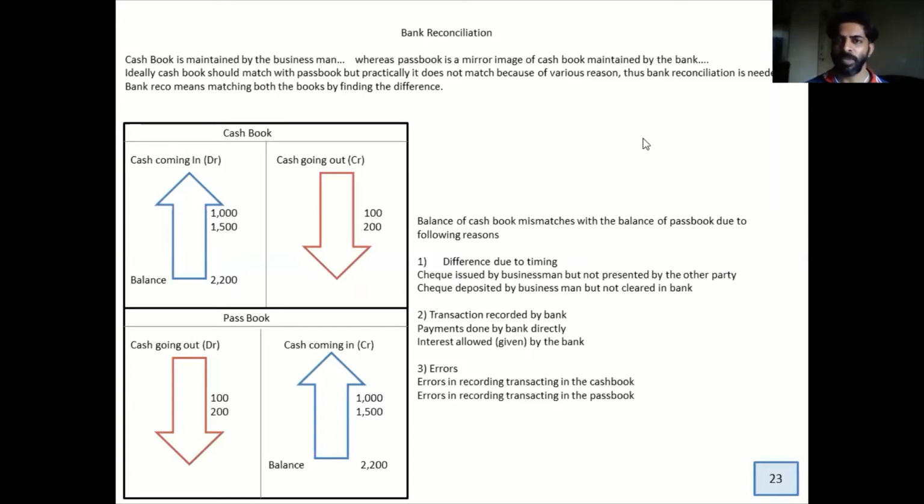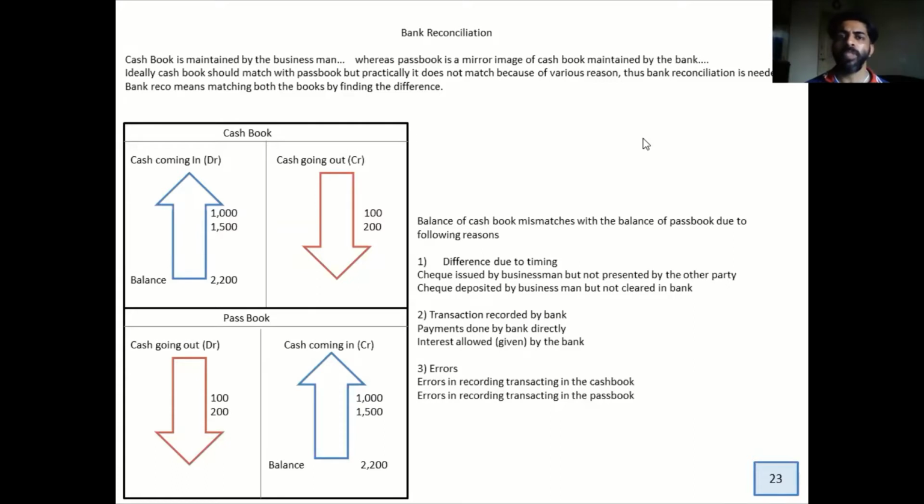What is cash book? Cash book is a book which is maintained by the accountant or the entrepreneur. They are going to record all the cash as well as checks received and whatever money they have spent or the checks they have given out, that means issued. So in the cash book, the debit side is whatever cash or check comes in, and the credit side is the checks or the cash which are going out.